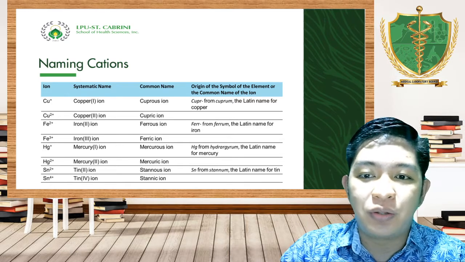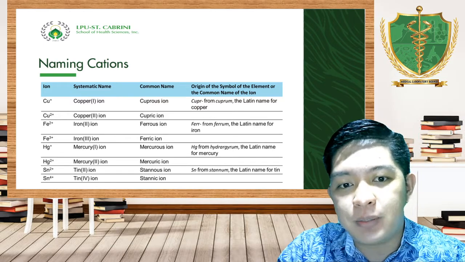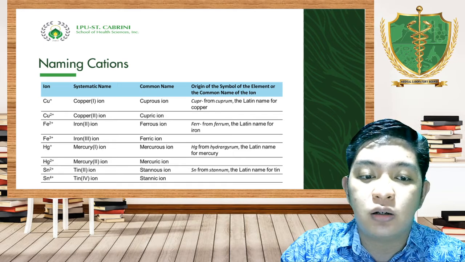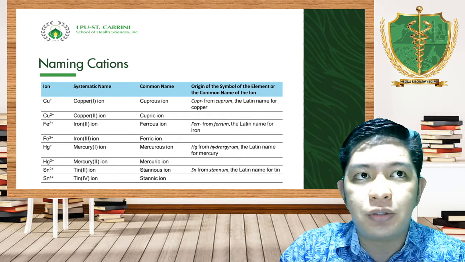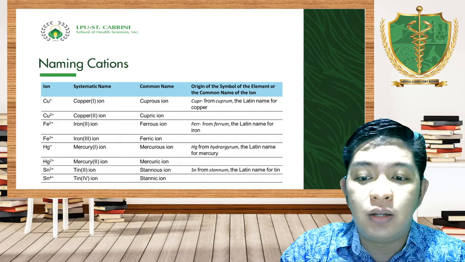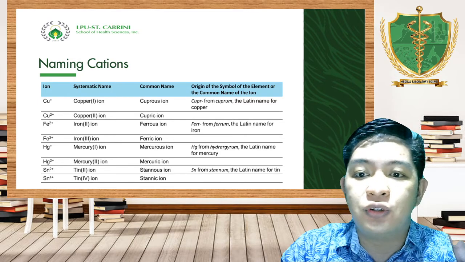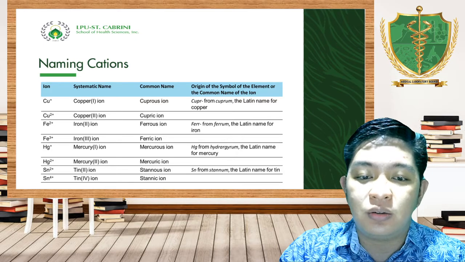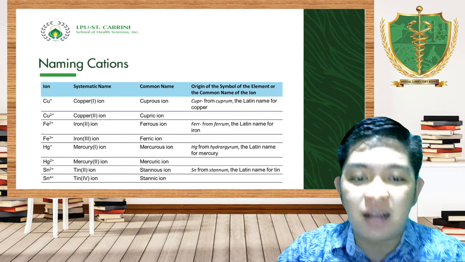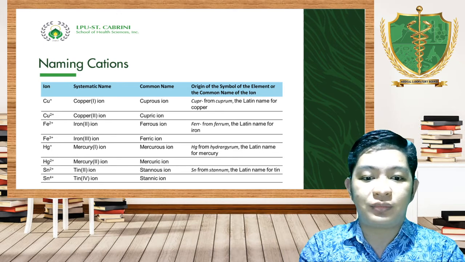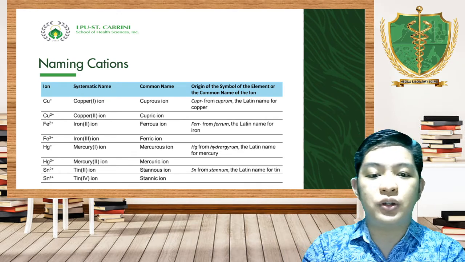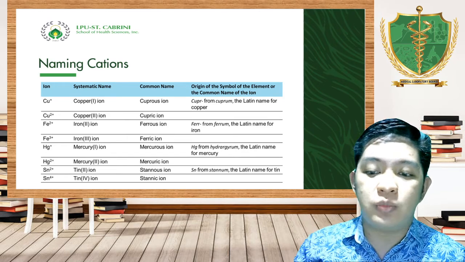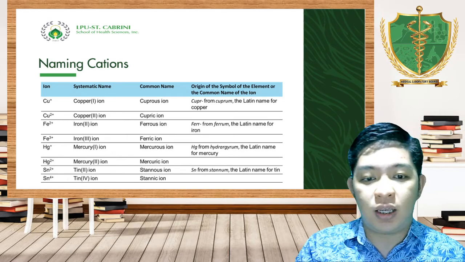It can be the systematic name or the common name. If you use the systematic name, you have to use Roman numerals, which indicate the number of electrons that it can share. And take note that since you use Roman numerals, they must be enclosed in parentheses.